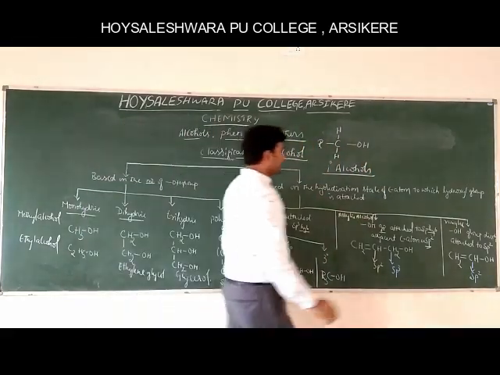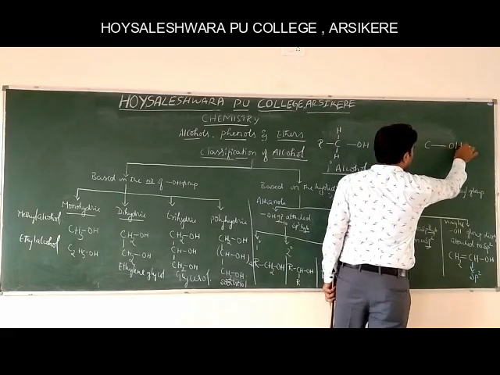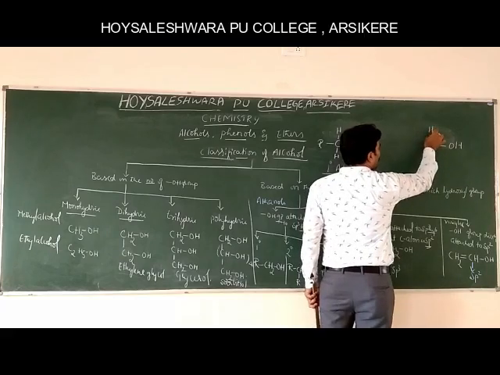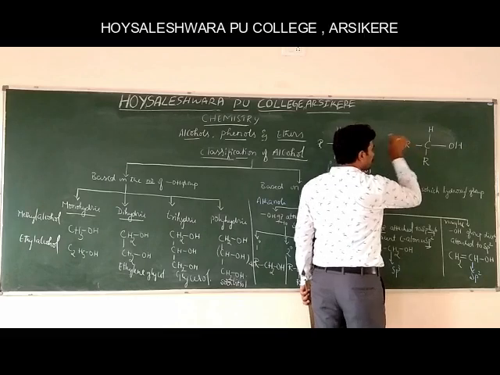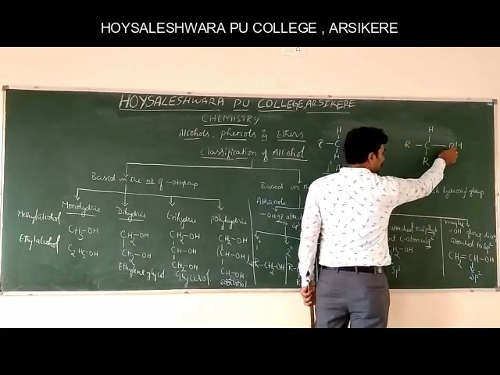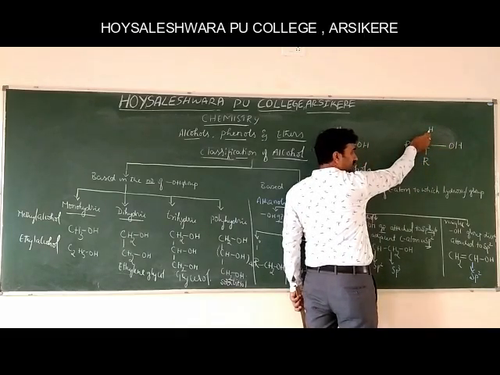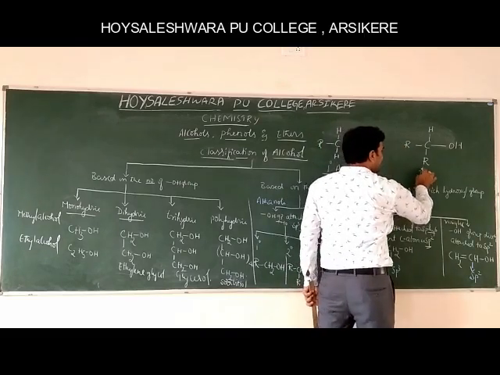In the same way, secondary means the hydroxyl group is attached to that carbon atom which contains one hydrogen atom and two R groups. Those are called secondary alcohols.